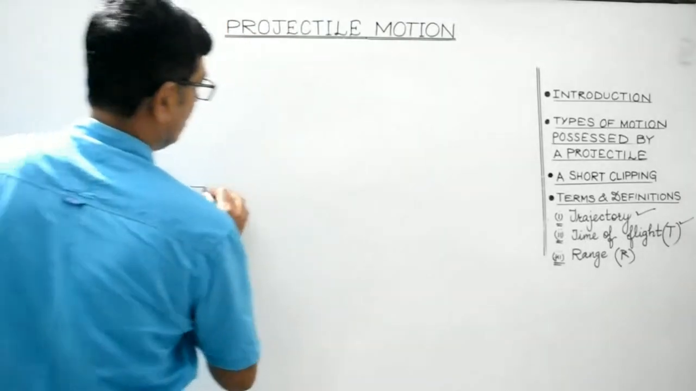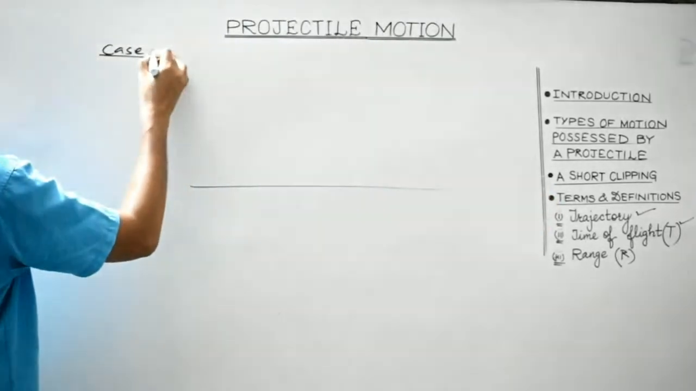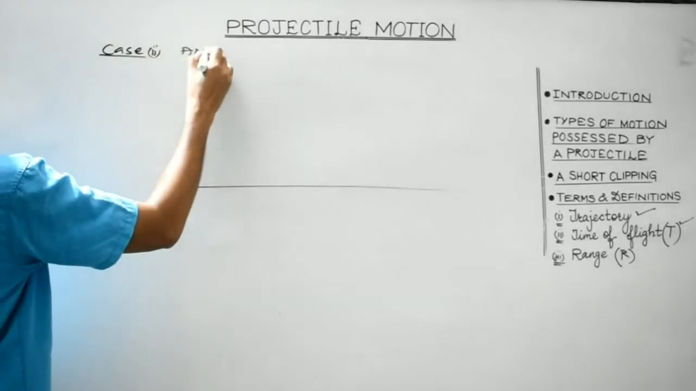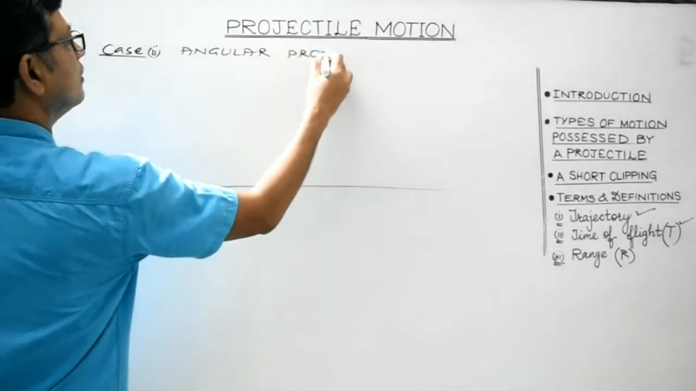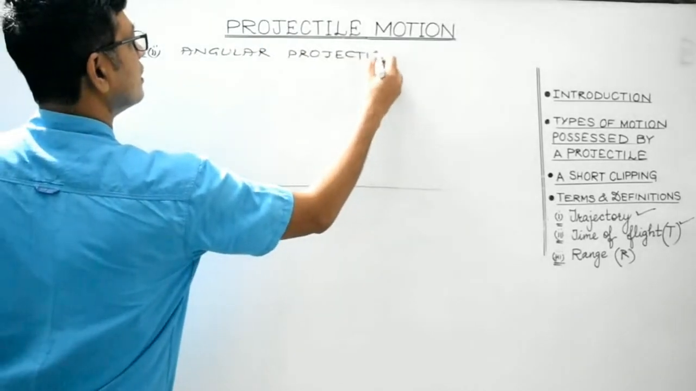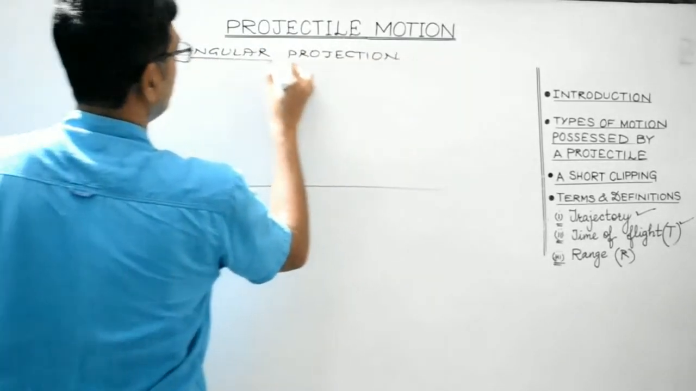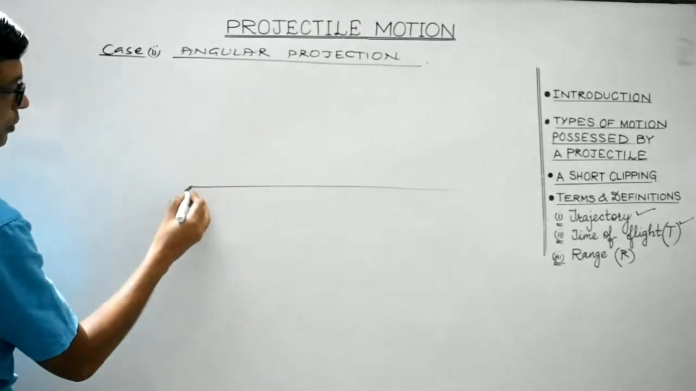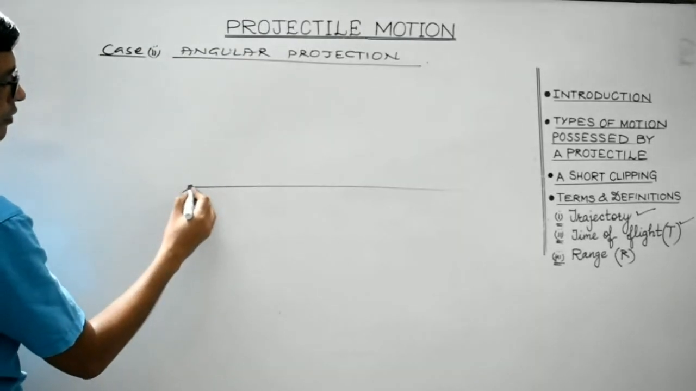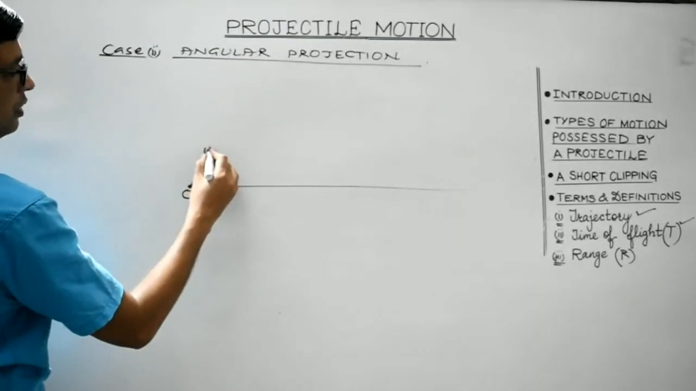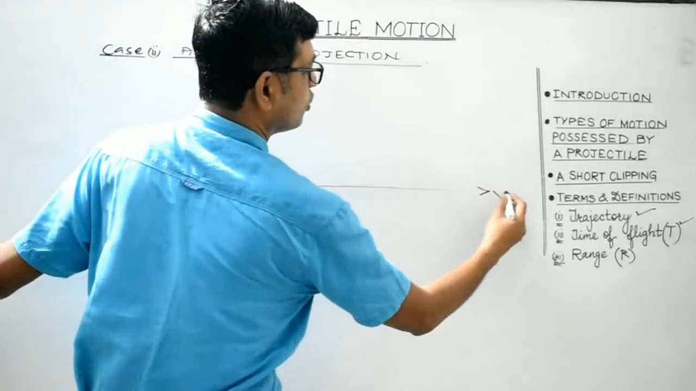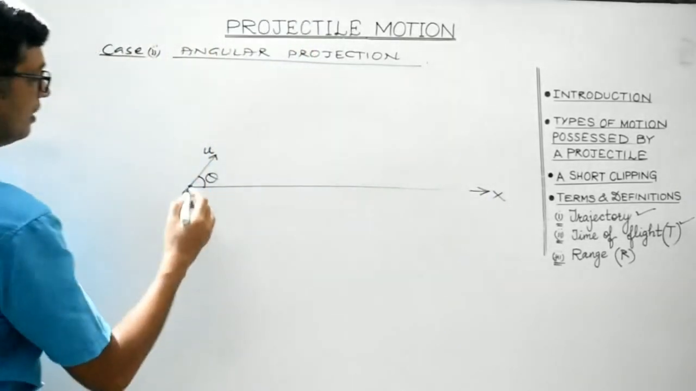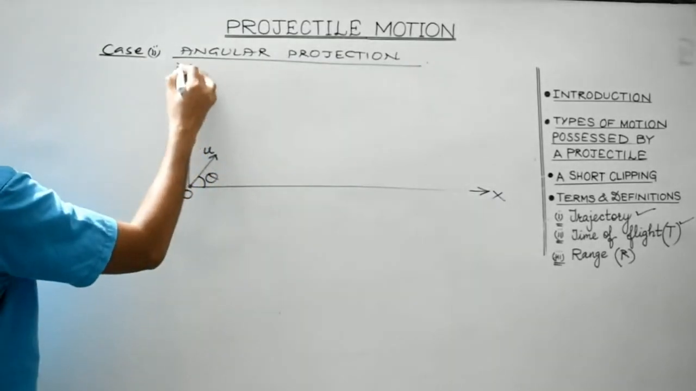So let's see. It is the second case and it is the case of angular projection. That is, in this case, we will assume the body to be projected with velocity u making an angle theta with the horizontal. Suppose horizontal is represented by the x-axis, and let us consider this to be the y-axis.